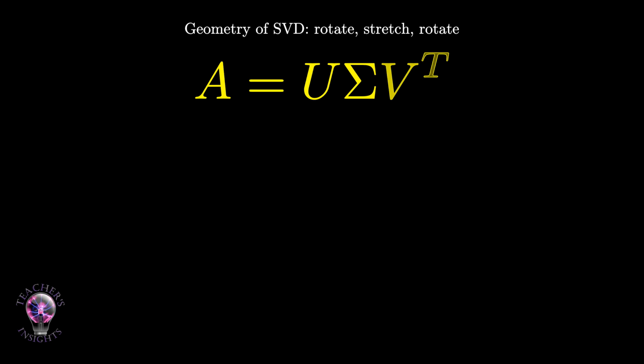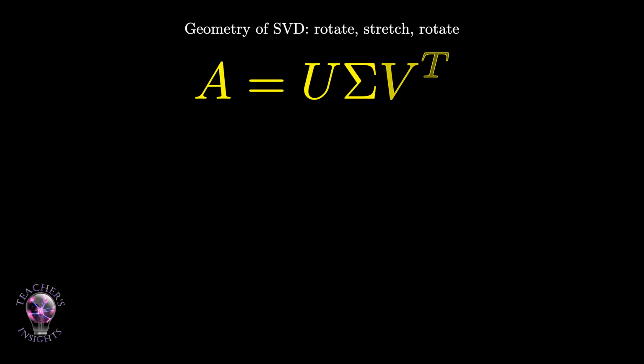First, V transpose acts. Because V is orthogonal, V transpose is also orthogonal. So V transpose rotates or reflects the input space. It doesn't stretch, it doesn't squash, it only changes orientation. Then sigma acts. This is where the real distortion happens. Sigma scales the coordinate axes by the singular values. Large singular values stretch, small singular values squeeze, zero singular values collapse directions completely. Sigma may also erase dimensions or embed the result into a larger space. Finally, U acts. Because U is orthogonal, it rotates or reflects the output into its final position.